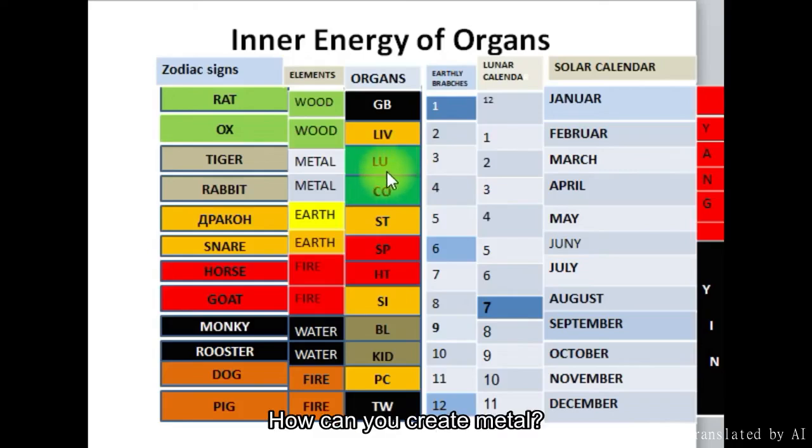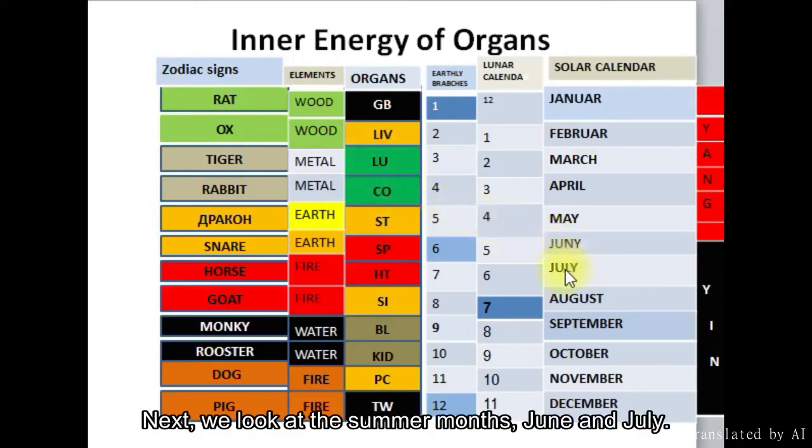How can you create metal? You need to bring some mass to it. And this is possessed by two organs, which have the energy of wood.